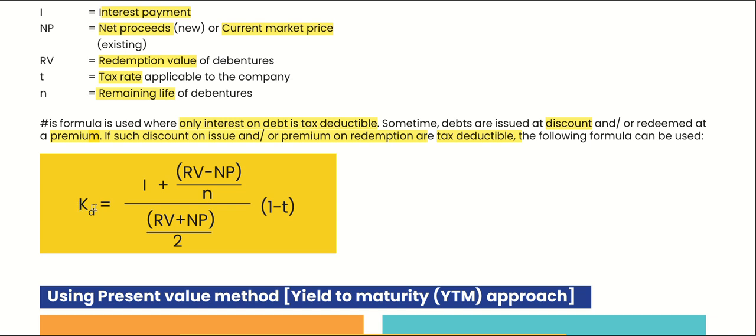Got it? When only interest is tax deductible, only next to interest we will write 1 minus tax. But if redemption value is tax deductible, then we will use 1 minus tax on the whole formula. Got it?